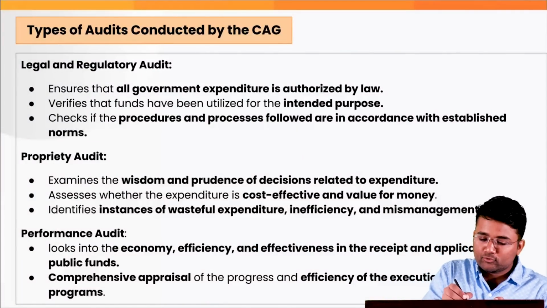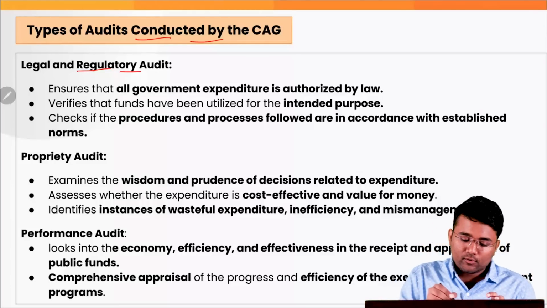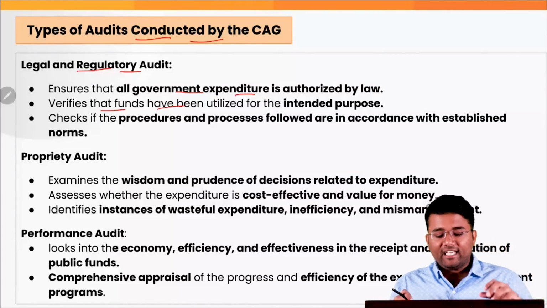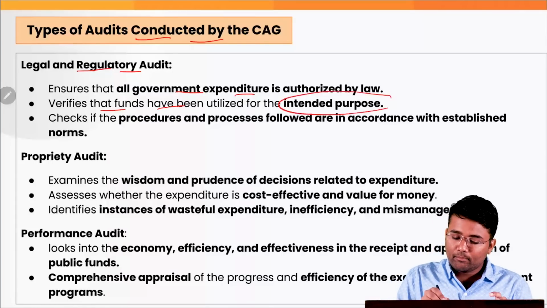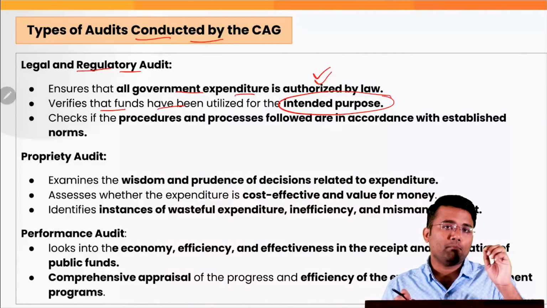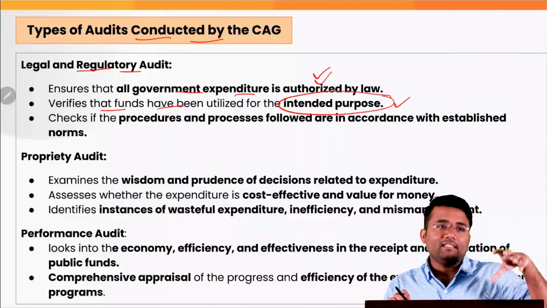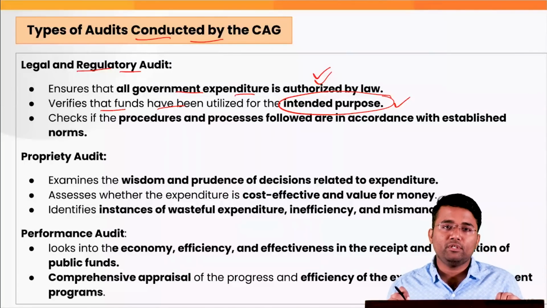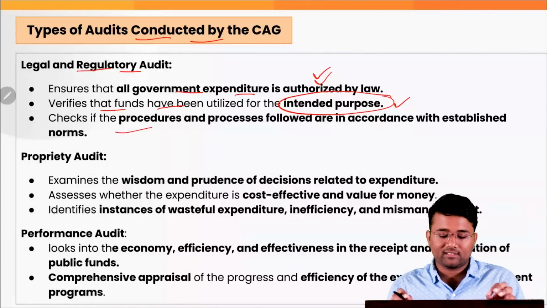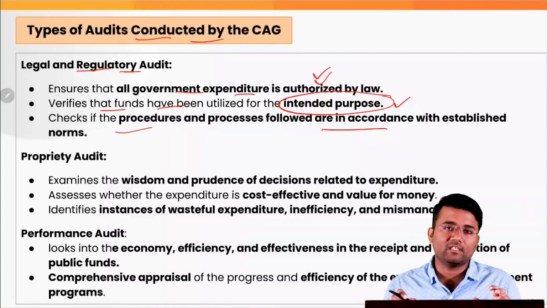If we talk about various types of audits conducted by the CAG, there is legal and regulatory audit, which ensures that all government expenditure is authorized by the law. It also verifies that funds have been utilized for the intended purpose. What does it mean? That whatever the demands for grant, first of all, that should be passed by the Parliament properly. Then for whatever particular purpose that demand for grant was made, only for that particular purpose the money is being used. That is also the duty of the CAG. Also, CAG checks if the procedure and the processes followed are in accordance with the established norms, that is the constitution and various other laws of the land.